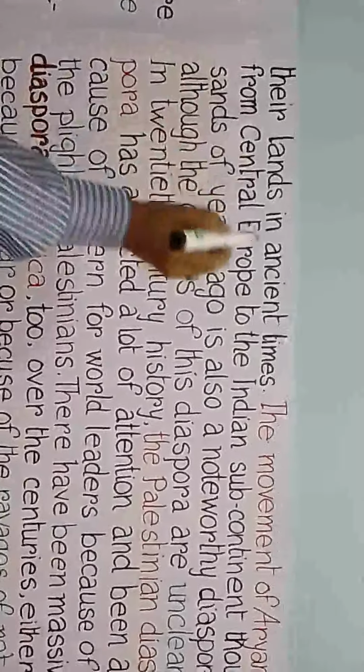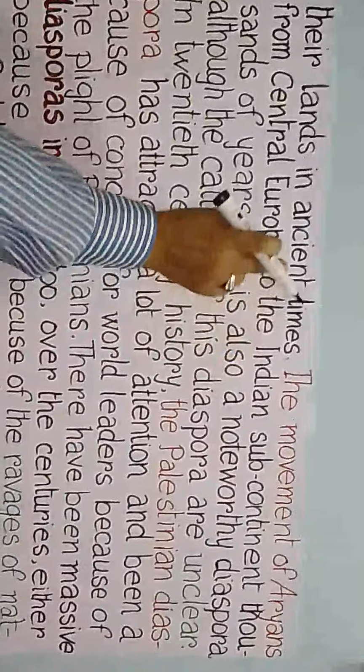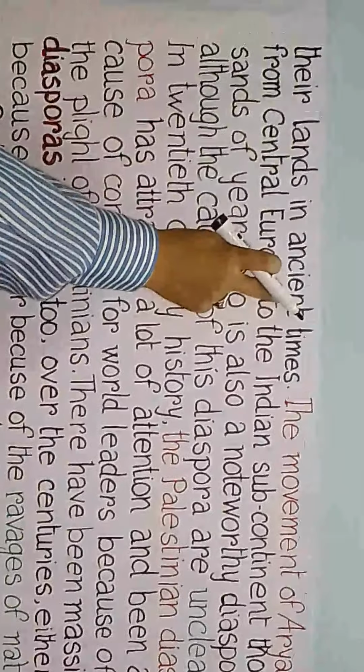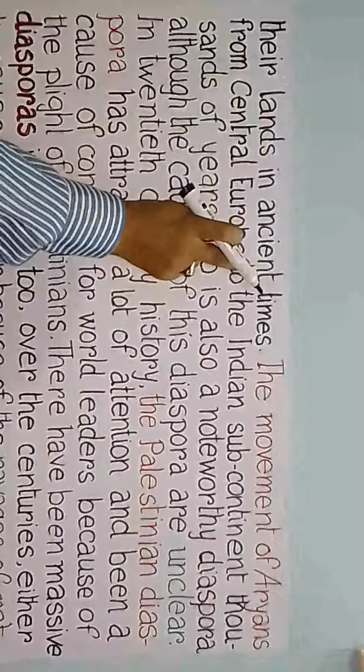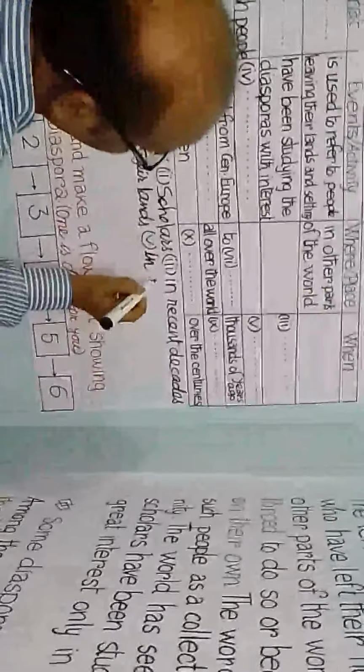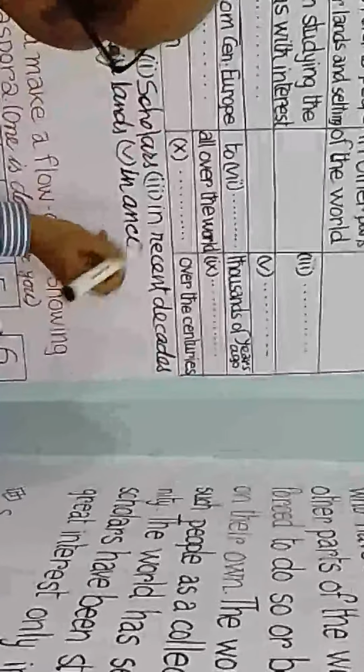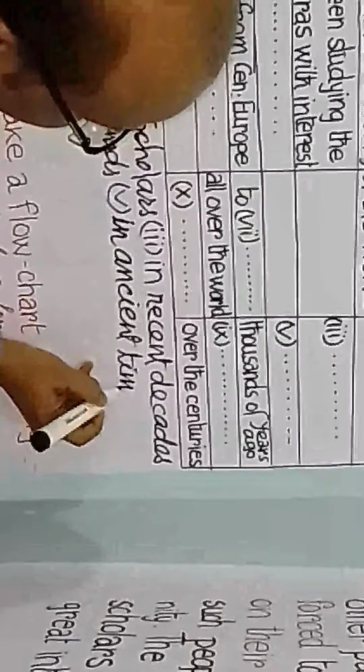Yes, their lands in ancient times. Of course, you know ancient times means প্রাচীন কালে. So it's time, সময়বাচক কথা. So our number 5 answer will be in ancient times.